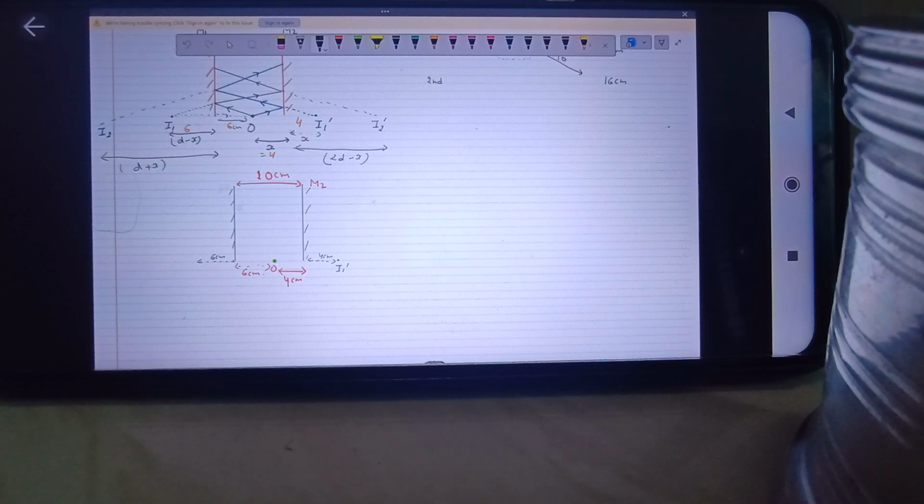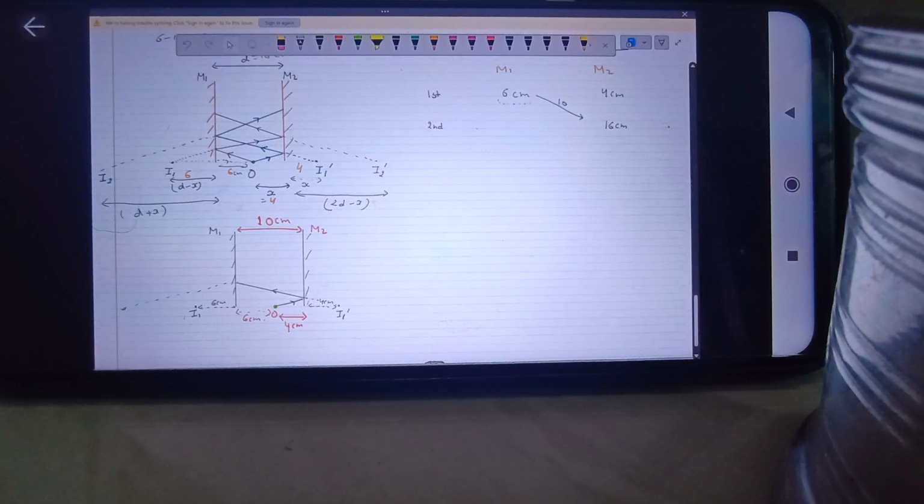I'm naming this image as I1. Images in M1 are named I1, I2 and so on, and in M2 they are named I1 dash, I2 dash and so on. Now this image I1 dash will act as an object for mirror M1. What is the distance of I1 dash from M1? Whatever the distance of the object from the mirror, at the same distance behind the mirror the image will be formed. So 4 plus the distance between the two mirrors, that means 4 plus 10. The image will be formed at a distance of 14 centimeter.